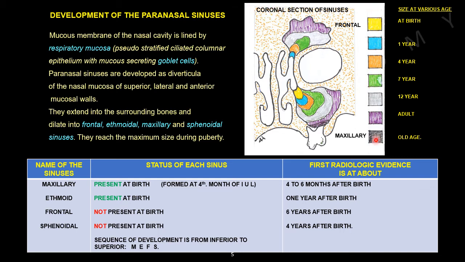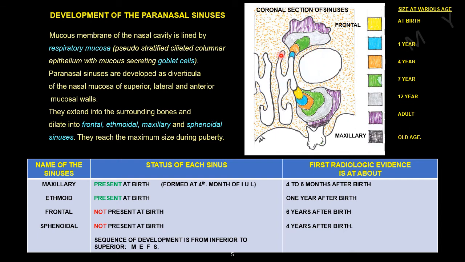This diagram is the coronal section of the paranasal sinuses on the left side of the nose. These are the color boxes showing the size of the age group. For example, this yellow color means at birth, blue color means 1 year, and so on.